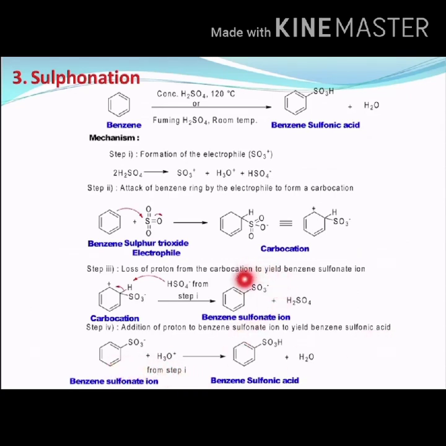So this is the sulfonate ion. So this has to get satisfied or stable. Okay, so what happens? It abstracts a hydrogen. From where does it get the hydrogen? From the hydronium ion which has been formed in step 1. So this hydronium ion will donate a proton to this sulfonate ion. Okay, and it will convert this product into benzene sulfonic acid, thereby leaving water molecules. So this is what is called sulfonation.